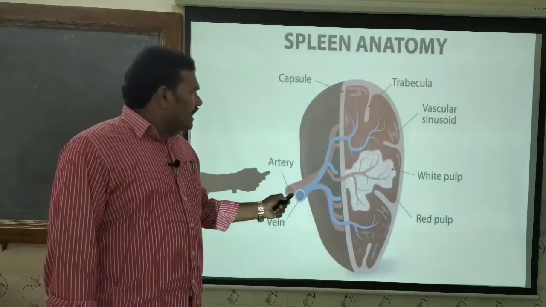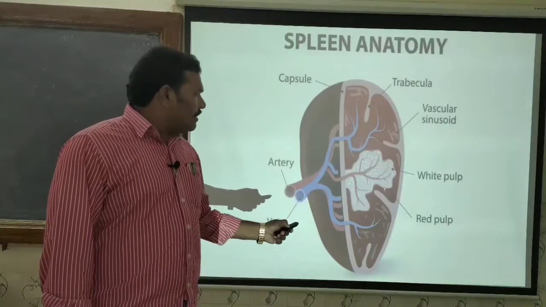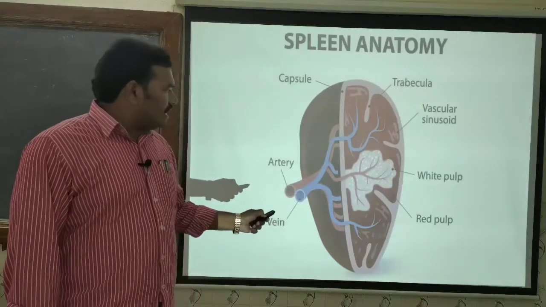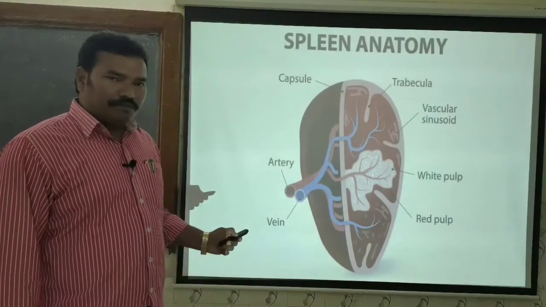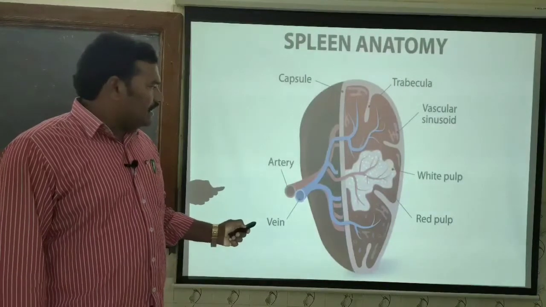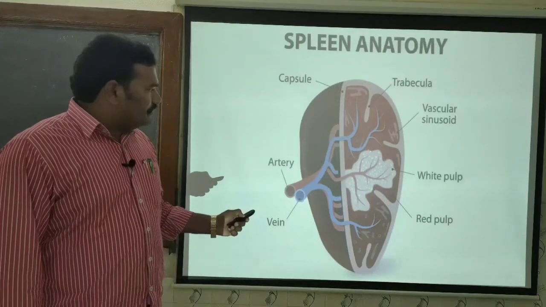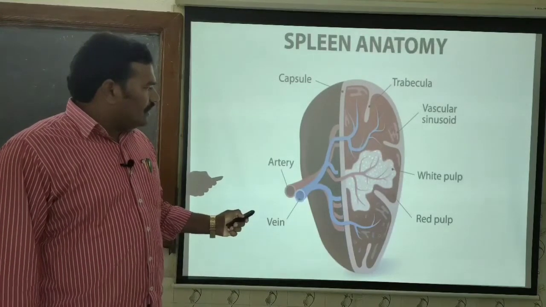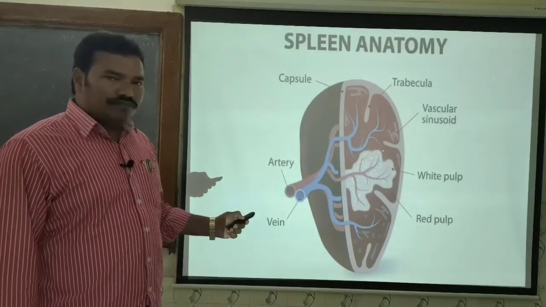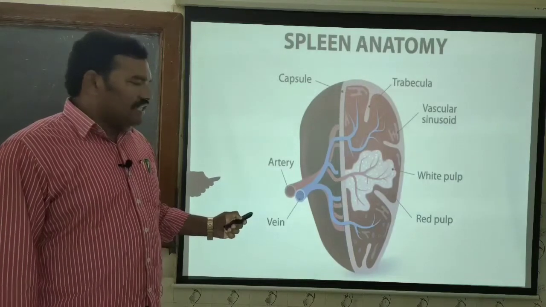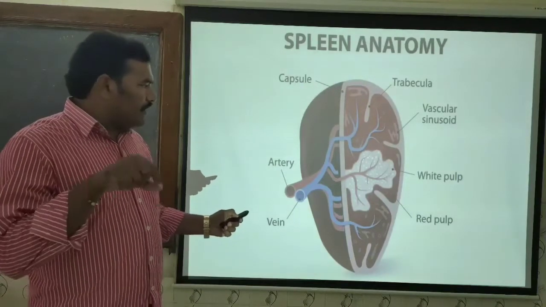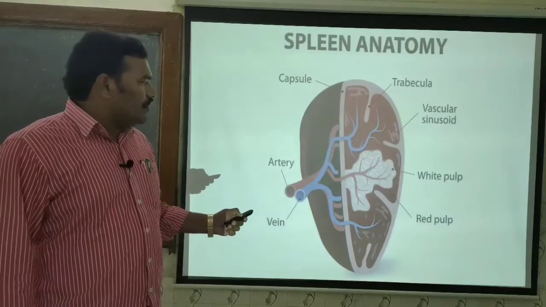The red region is called the red pulp and the white region is called the white pulp. Both the red pulp and white pulp are combined together with the marginal zone. That is, the marginal zone is the region where the red pulp and the white pulp fuse together.